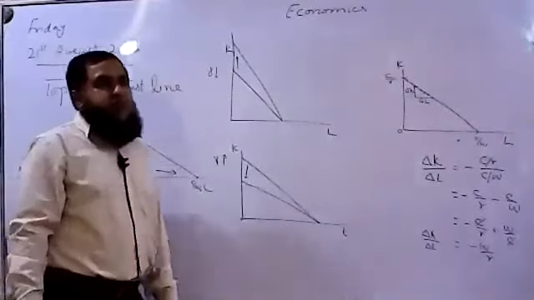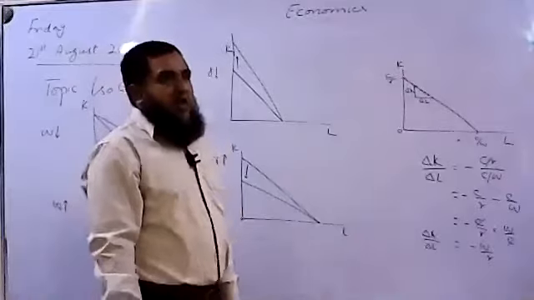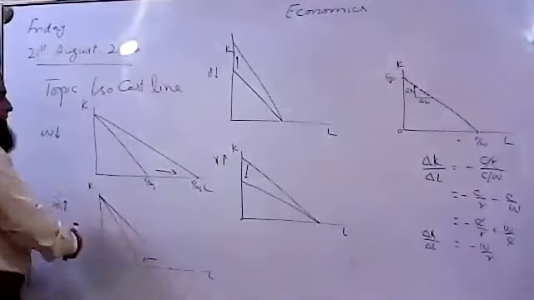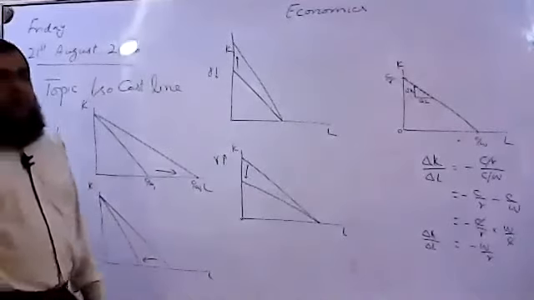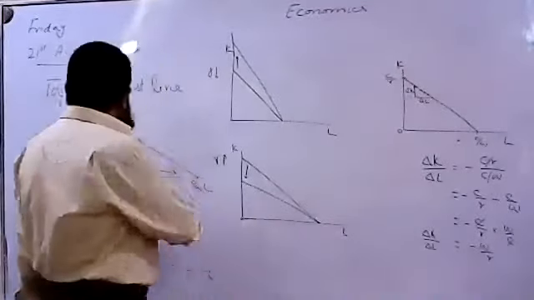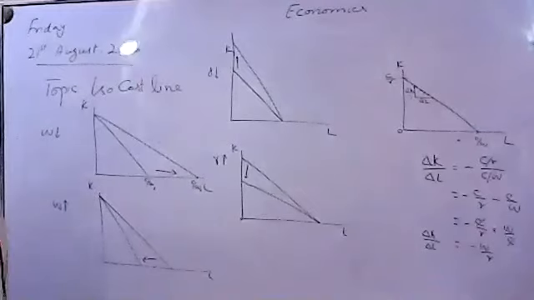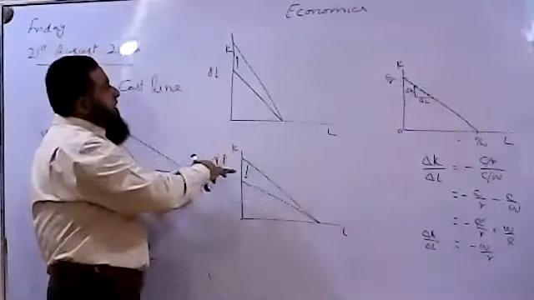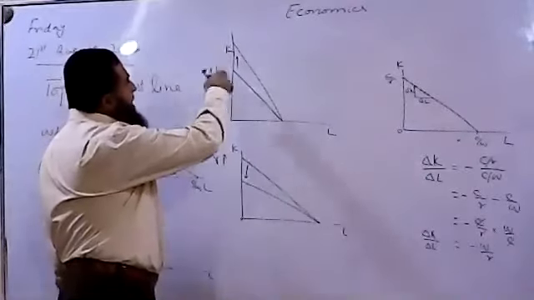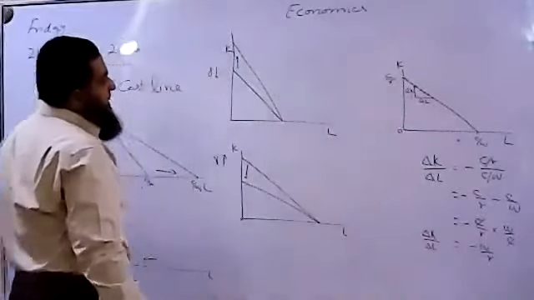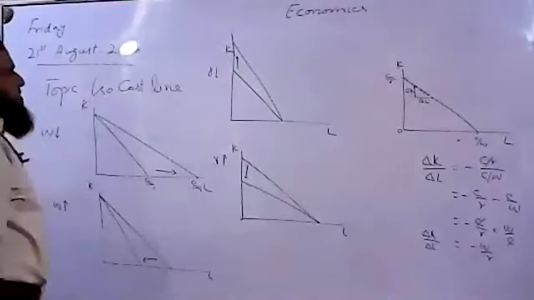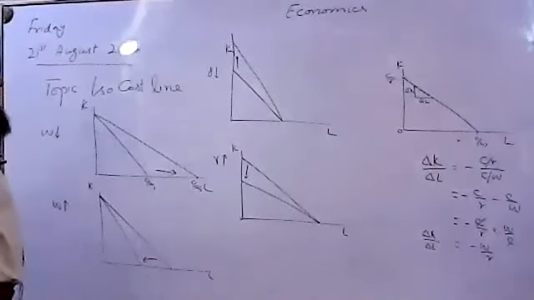Its slope is decreasing. It is becoming flatter. And when wages are increasing, it is becoming steeper. So the slope will be varying due to the changes in wages and the rate of interest. Same is the case when the interest rate is falling, we are having an outward rotation. So when the interest rate falls, it becomes, you can say, steeper from this side. But in other words, we can say from the vertical side, it is going out.